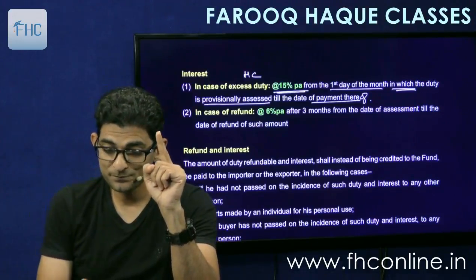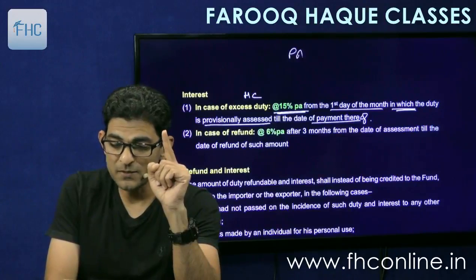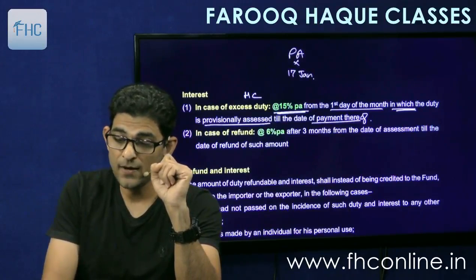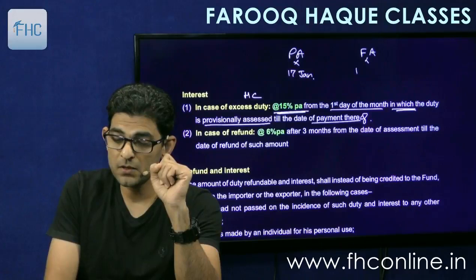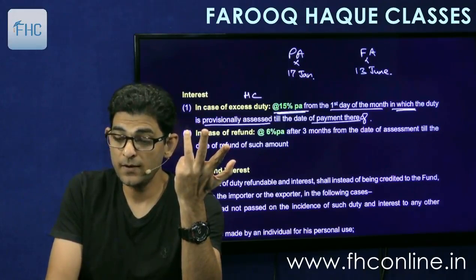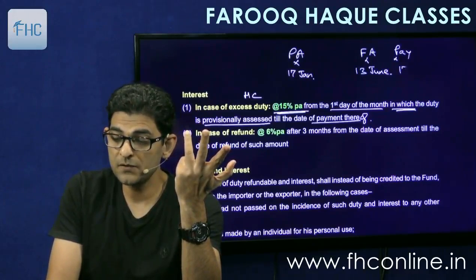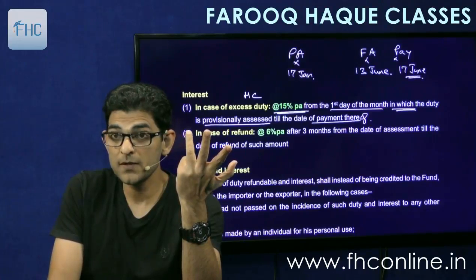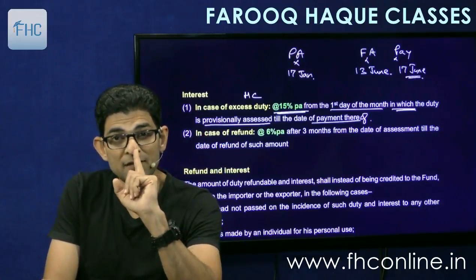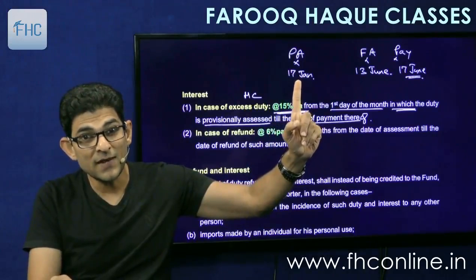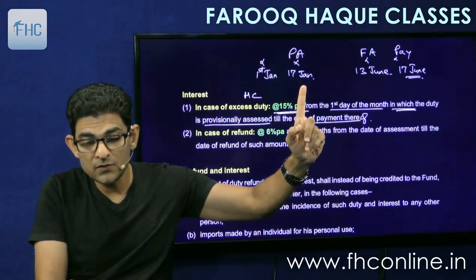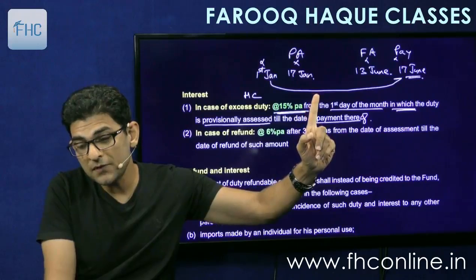So for example, if the provisional assessment, PA means provisional assessment, was done on 17th of January, and the final assessment is done on 13th of June, and then you pay on 17th of June. So interest will not be applied from 17th January. Interest will be applicable from 1st of January. So interest will apply from 1st of January to 17th of June.